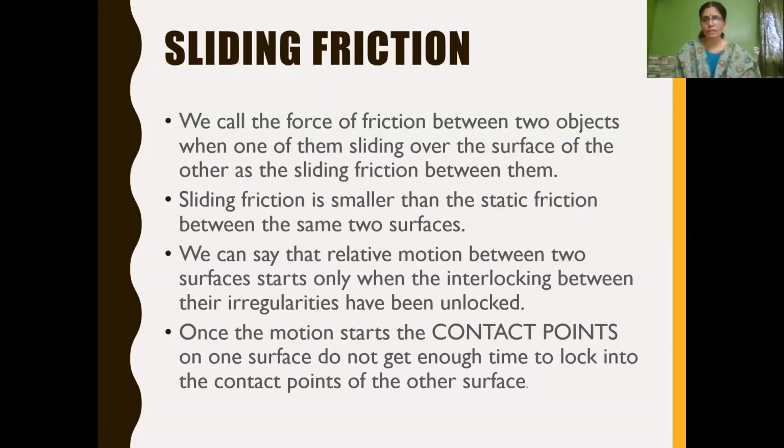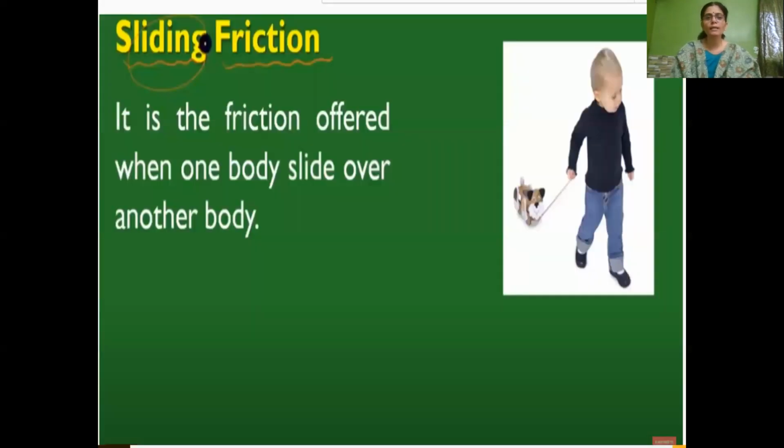Once a motion starts, the contact points of one surface do not get enough time to lock into the contact points of the other surface. As they don't lock with each other, it causes motion in the direction of the applied force. In sliding friction, the friction always acts in the opposite direction. So the friction is offered only when the body slides over another body.